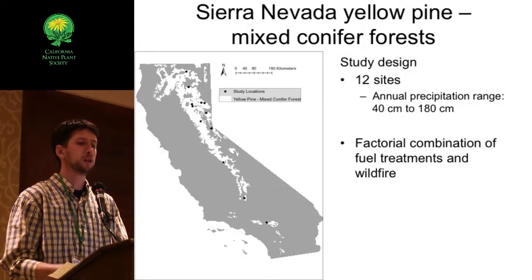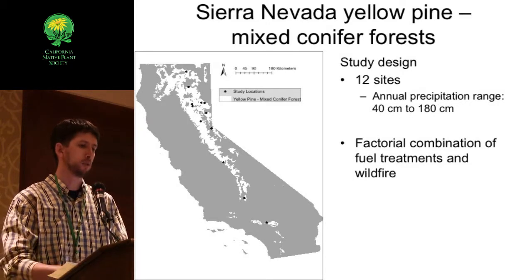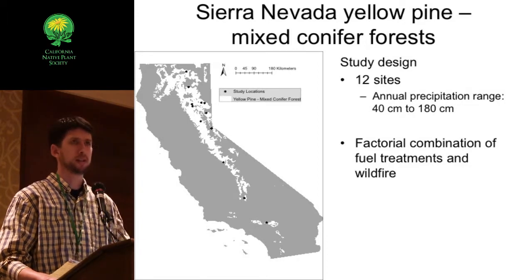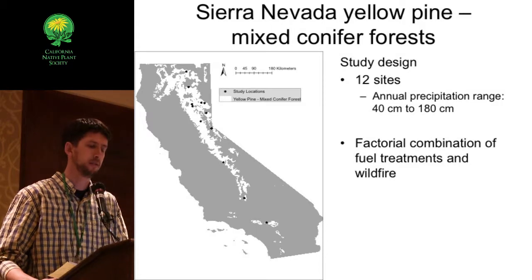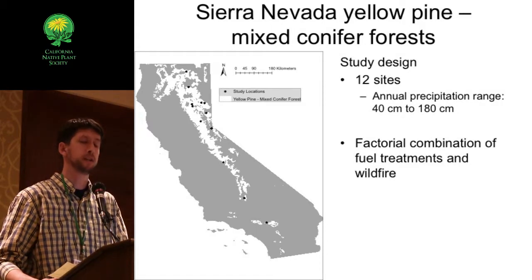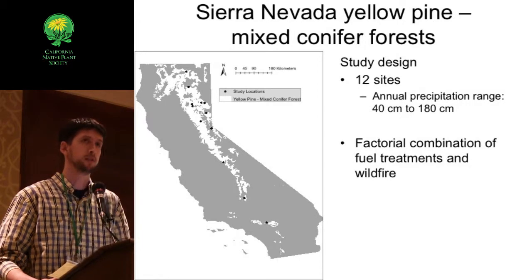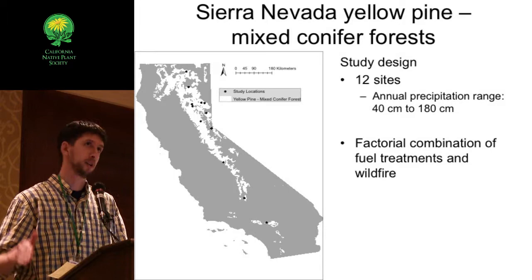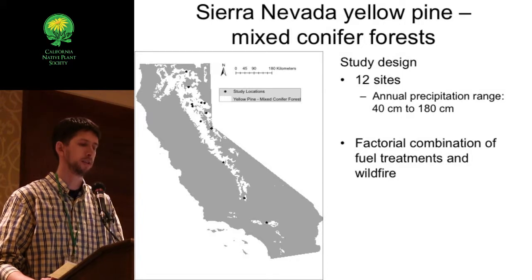So for this study, we looked at 12 different sites across this yellow pine mixed conifer forest ecosystem. And importantly, these sites were arranged across the full precipitation gradient of this forest type. So it's a pretty strong range. Some of these mixed conifer sites are much more productive, on the order of 180 centimeters of precipitation per year. Some of the yellow pine dominated sites, particularly on the east side of the Sierra Nevada crest, are much drier with an average of 40 centimeters of precipitation a year.